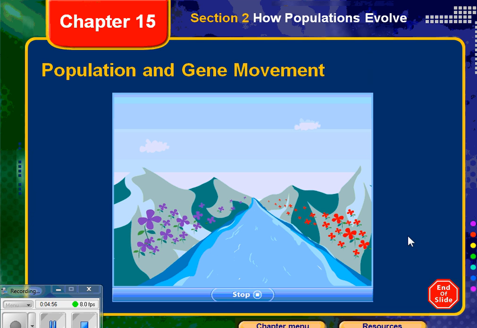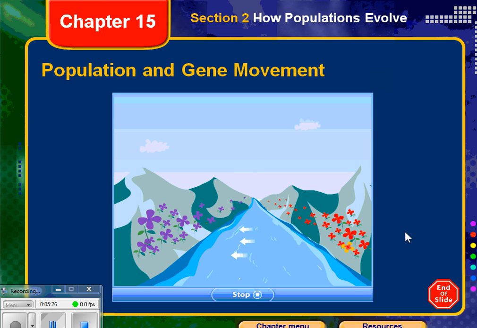Flowers in this valley are the same species. The gene that codes for flower color has two alleles, one for red color and another for purple color. On one side of the valley, purple flowers flourish, on the other, red flowers flourish. Normally, the wind blows in the direction that the water flows. This creates a natural boundary between the populations. Pollen from the red flowers is not able to get to the purple flowers to pollinate them.